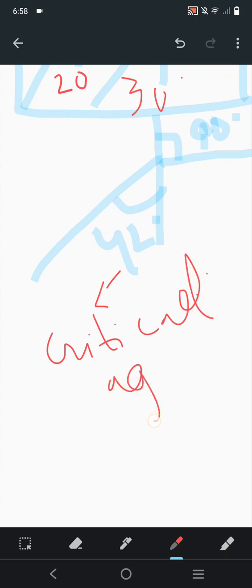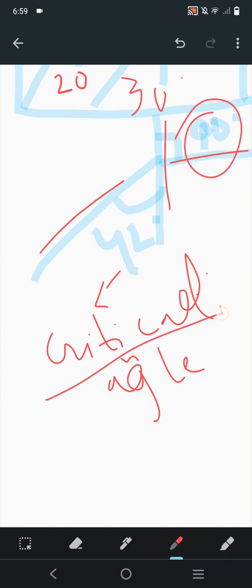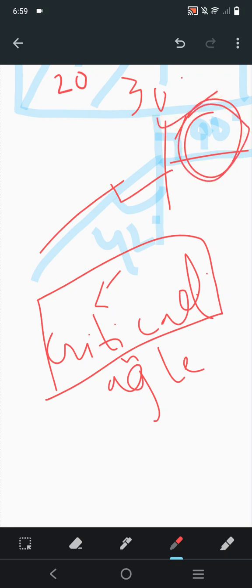Okay, so what is critical angle? Critical angle is the angle at which the incident ray touches the normal point and the reflected ray makes a 90-degree angle. That is known as the critical angle. Now this is known as the critical angle, not the incident angle, because it is making the 90-degree angle in the rare medium. Keep that in your mind: the reflected angle will always be in the rare medium.